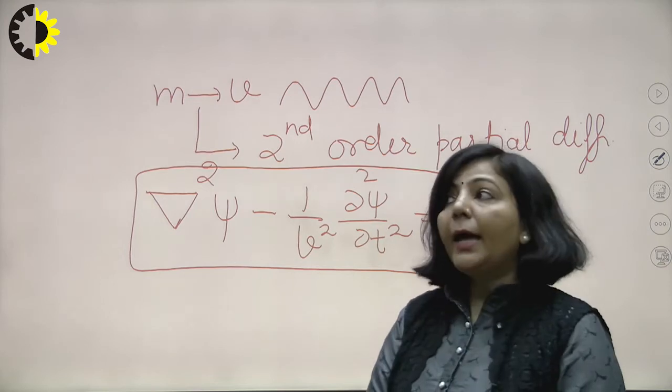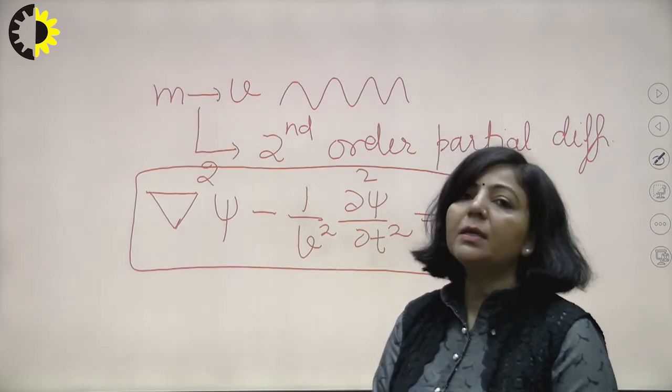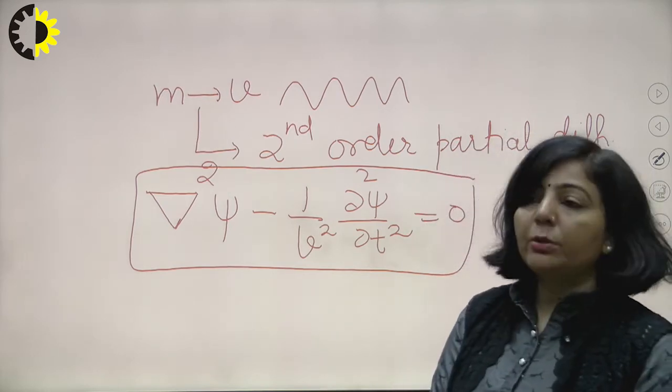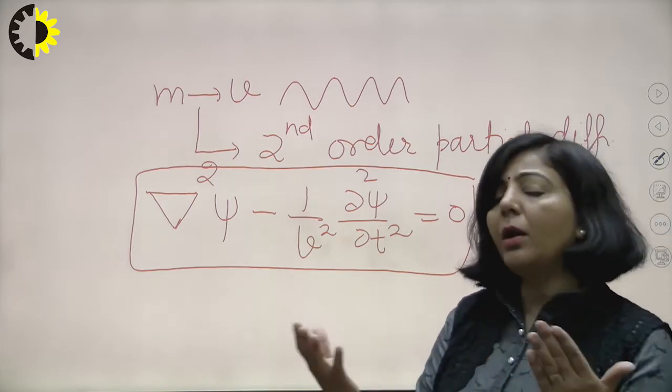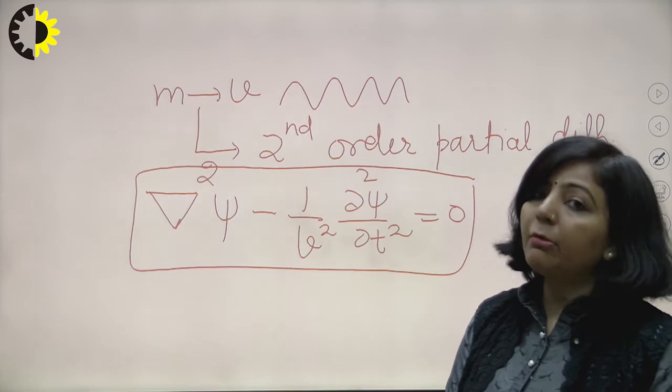And in order to find that psi, what you have to do, you have to just simplify this second order partial differential equation. This equation is in 3 dimension, means when the particle is having movement along all the 3 directions, then this is a Schrodinger wave equation in 3 dimension.